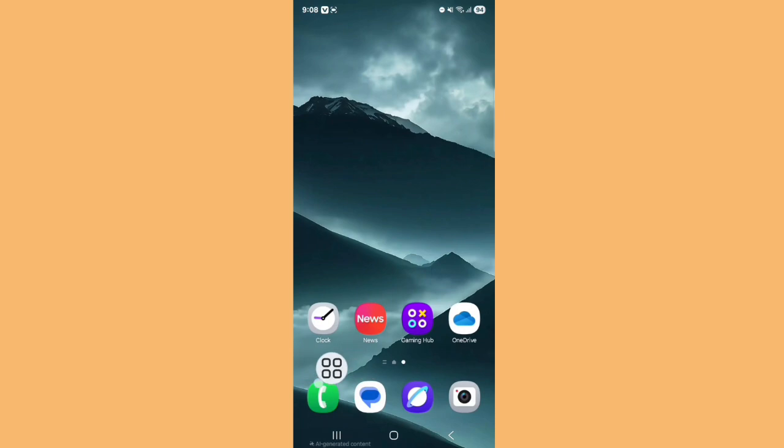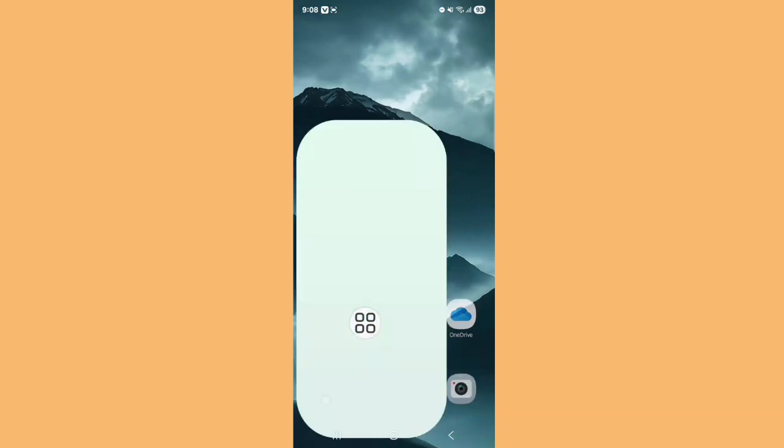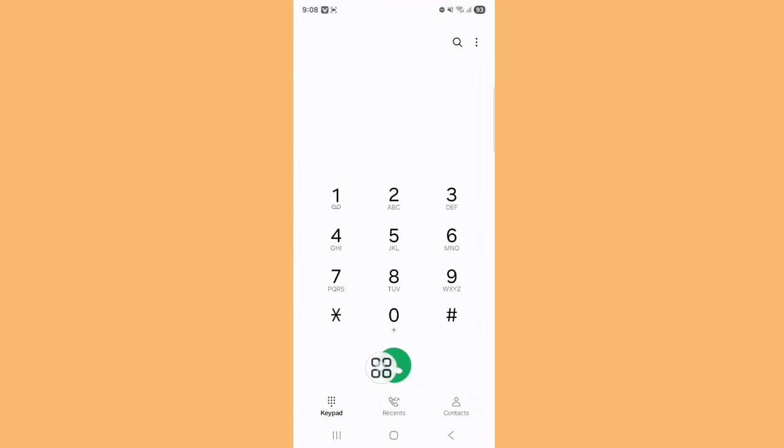Now go back to your home screen. Now tap on your phone. Your problem is hopefully solved successfully. You can see that the keypad, recents and contacts are already there.